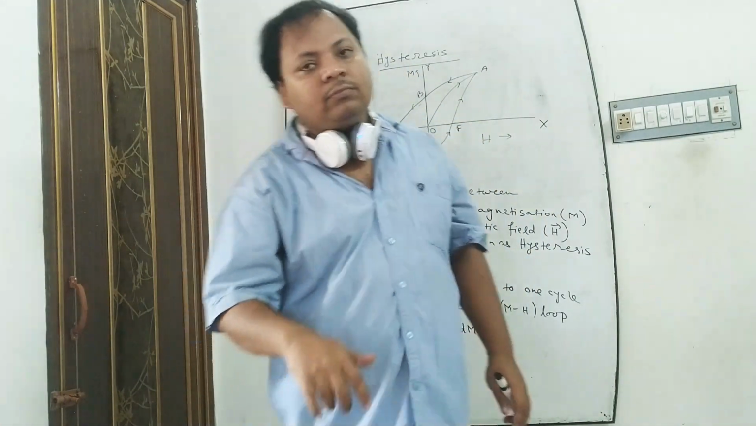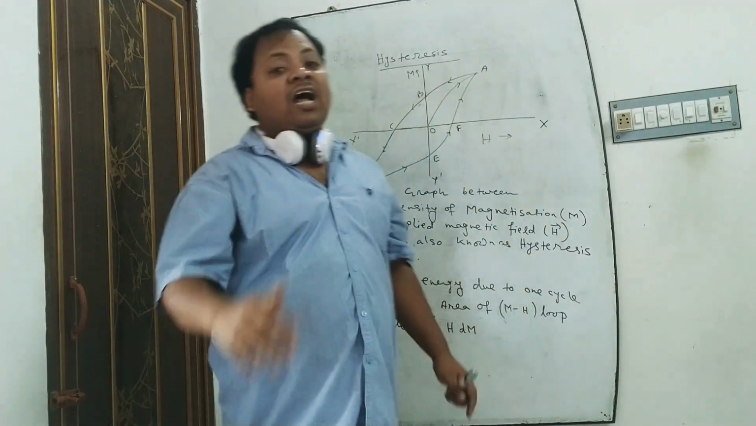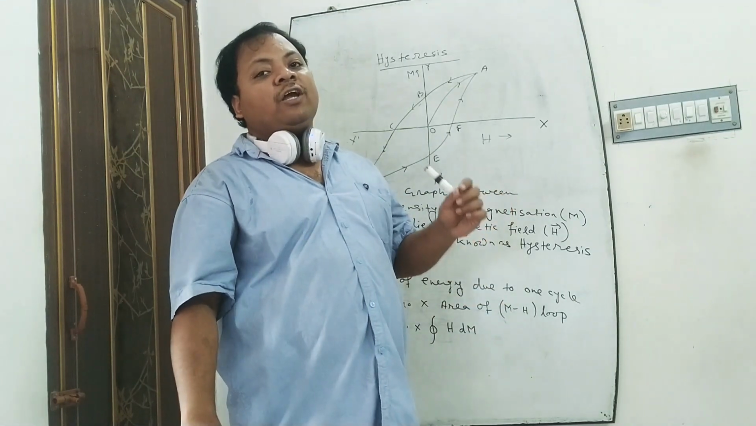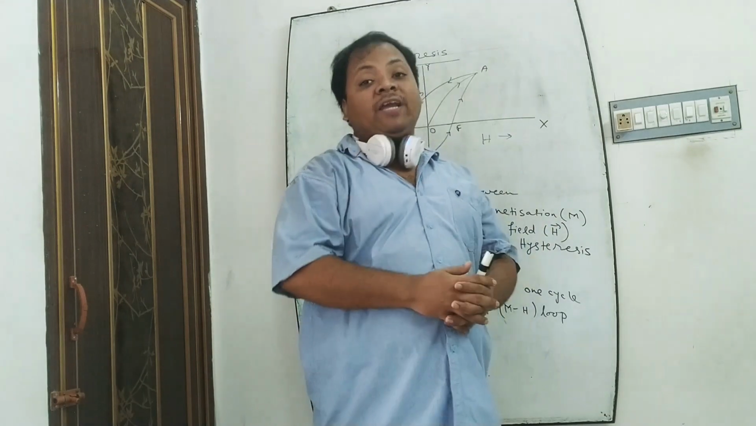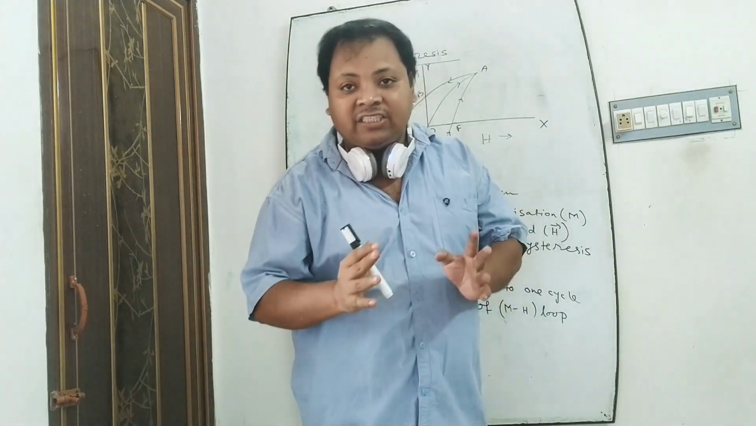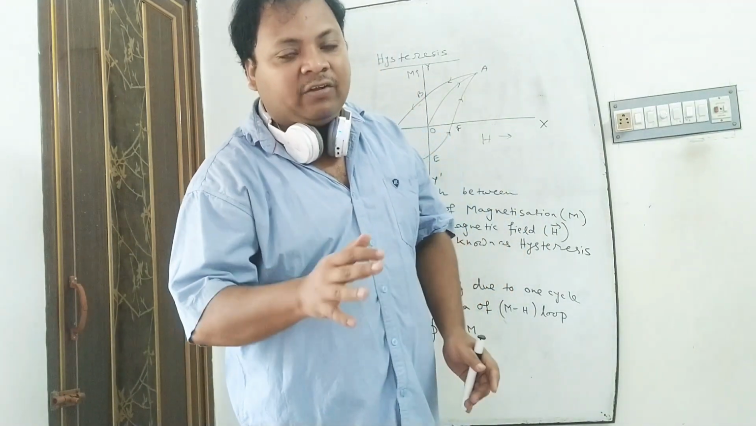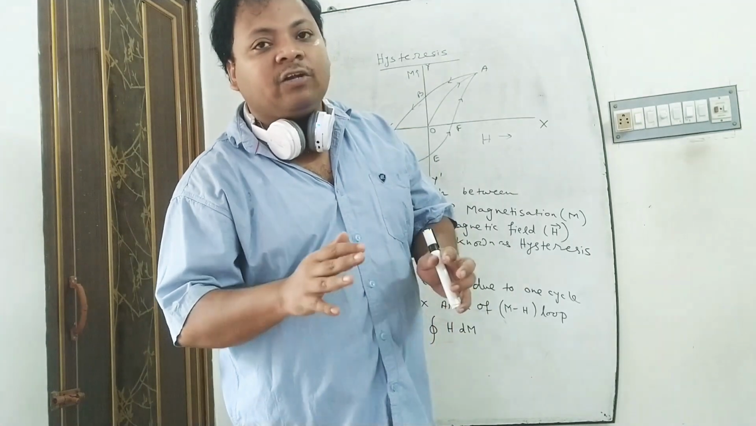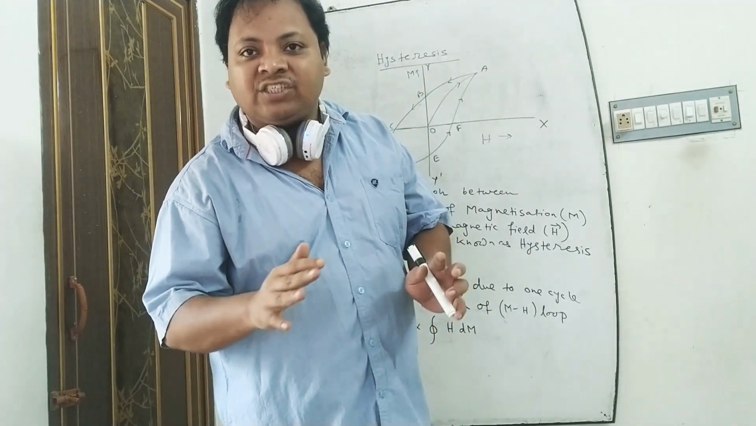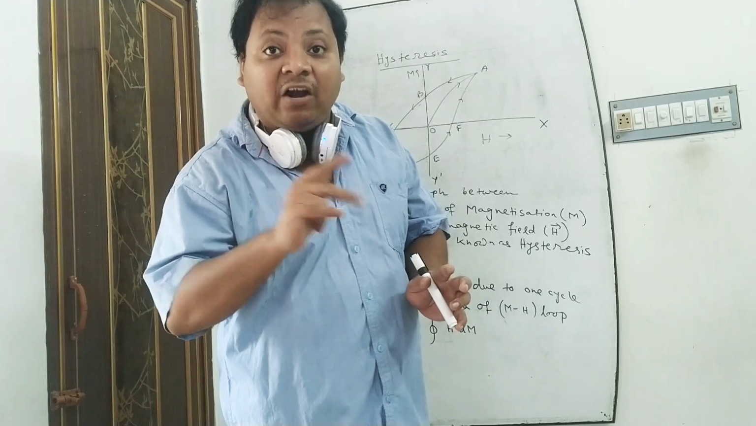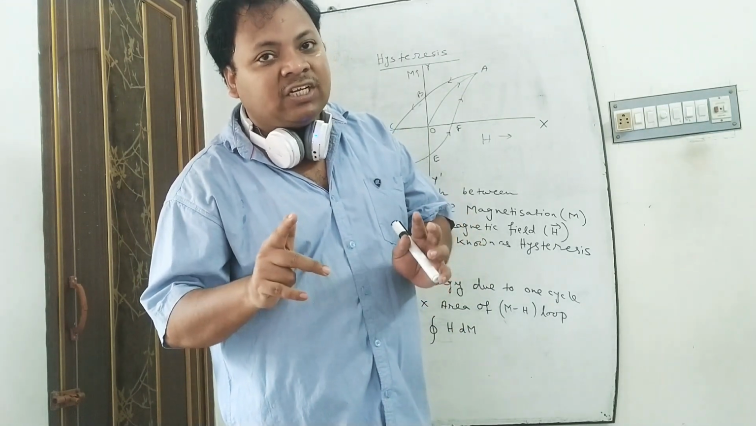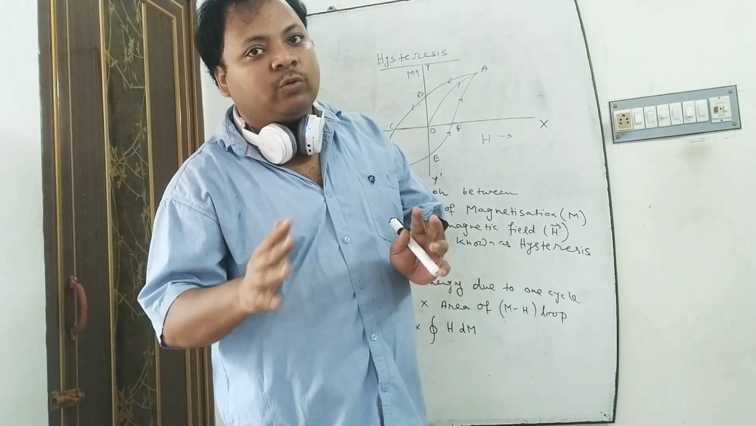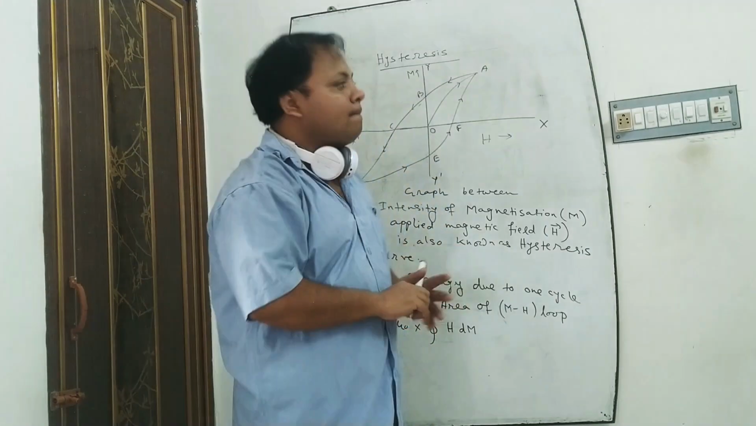The relation between B, that is the intensity of the induced magnetic field, and H, that is the applied magnetic field, is given by a curve which is known as the hysteresis curve, and this phenomenon is known as hysteresis. This loop is known as the hysteresis loop.